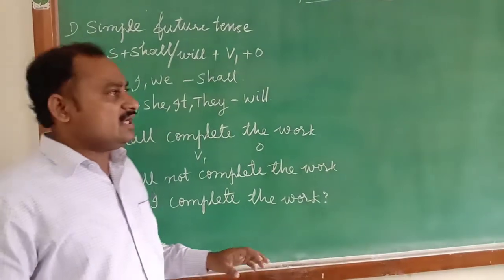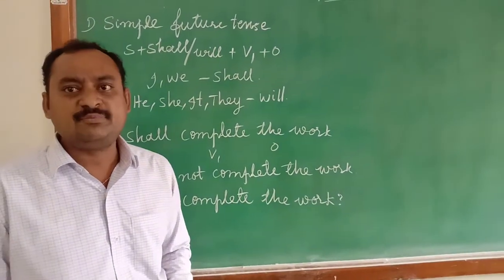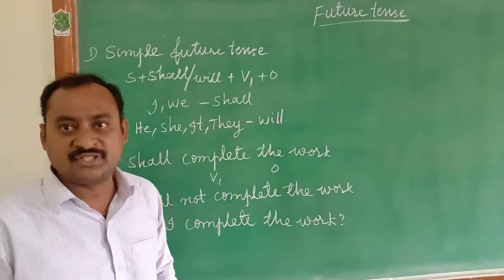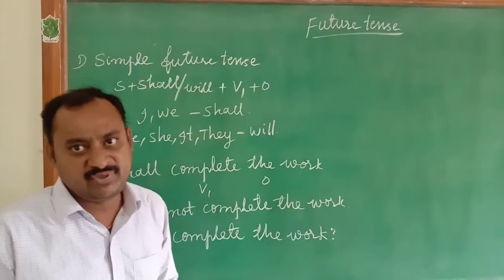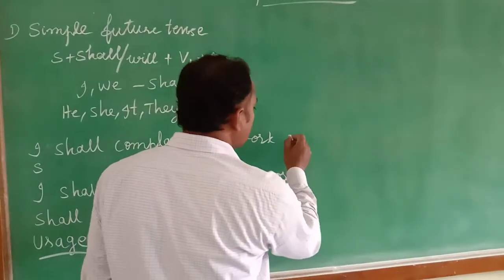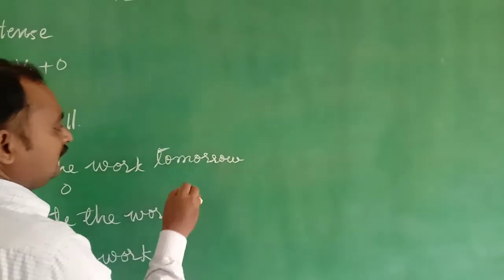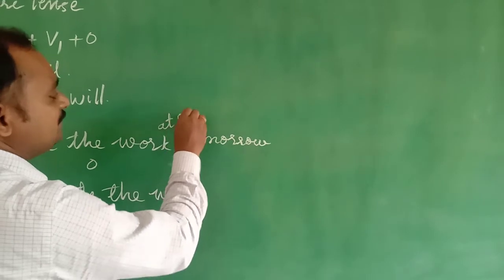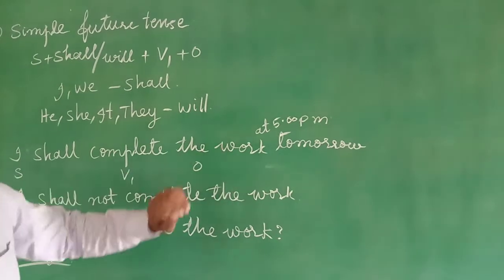To describe an action which will happen in the future at a specific time or at a particular time, we have to use the simple future tense. I shall complete the work. Here we can mention the specific time, that is tomorrow. We can mention even the time also. Suppose you want to mention at 5 p.m.: I shall complete the work at 5 p.m.